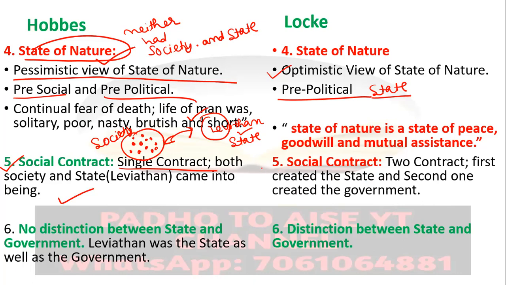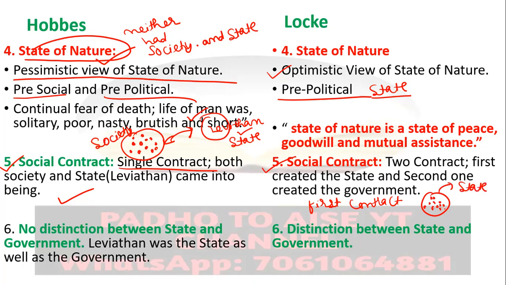But in the Lockean contract, there were two contracts. By the first contract, the state came into being. The individuals had a mutual agreement among themselves and they created a state.